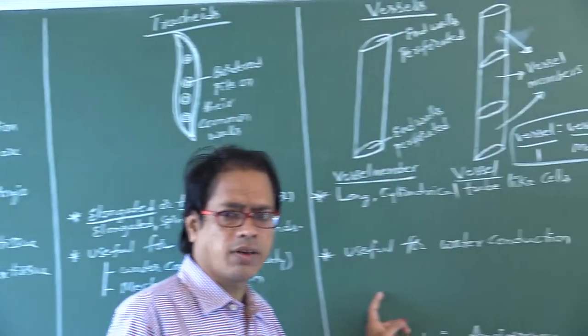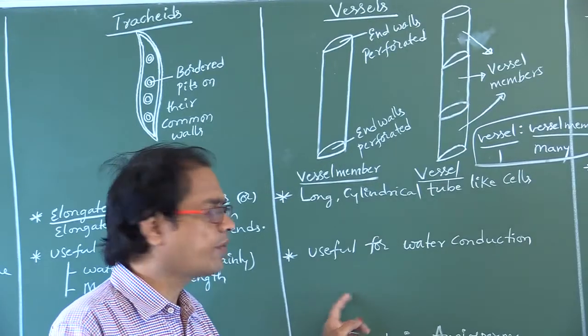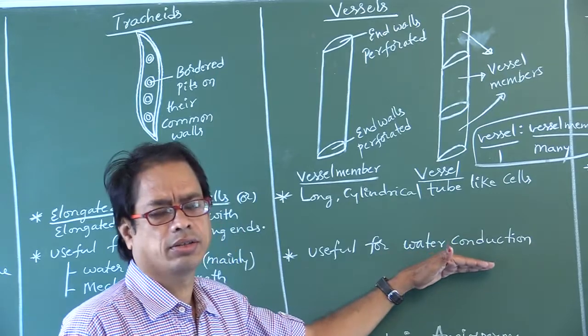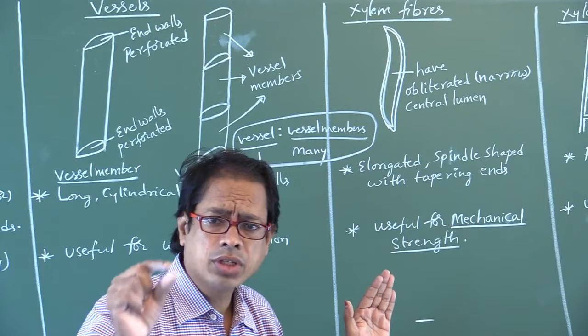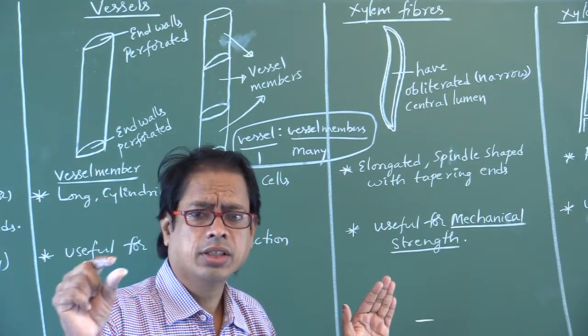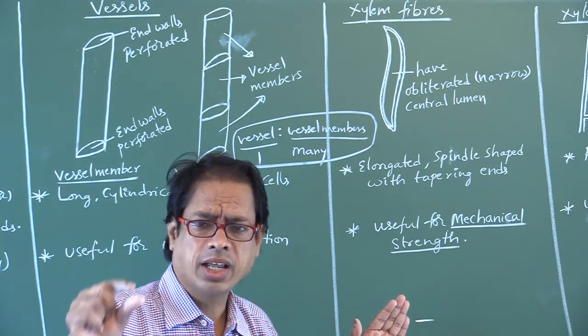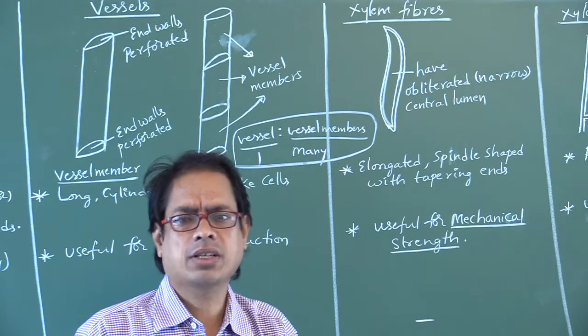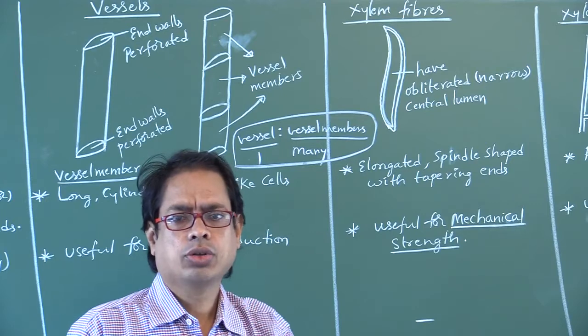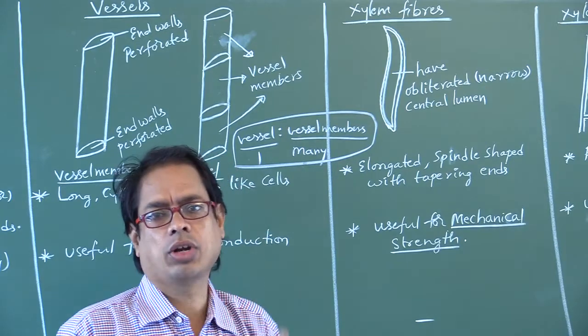Vessel members or vessels are useful for water conduction. And xylem fibers, sclerenchyma, are useful for mechanical strength. That means fibers and sclerites are useful for mechanical strength. Wherever fibers come, those are useful for mechanical strength only.